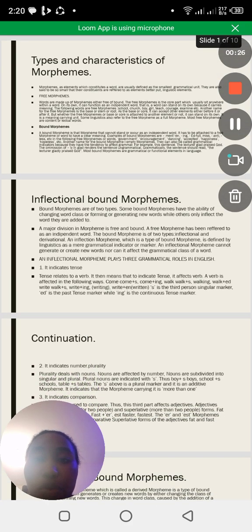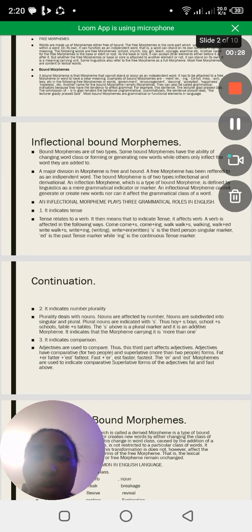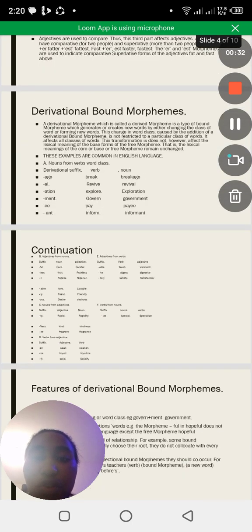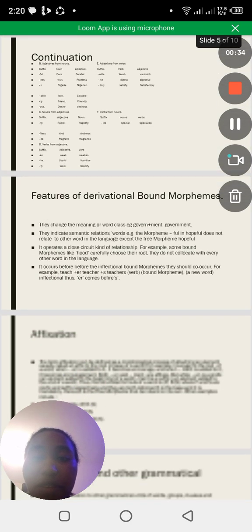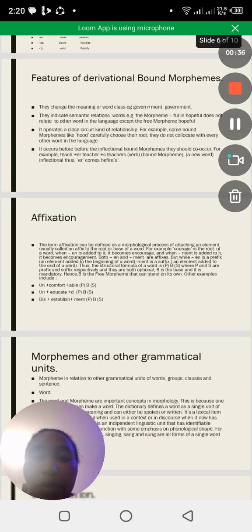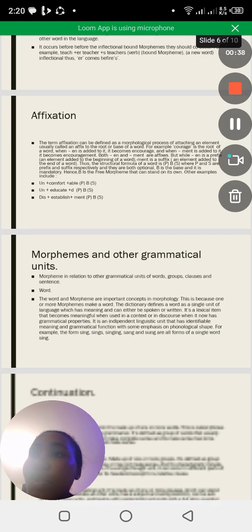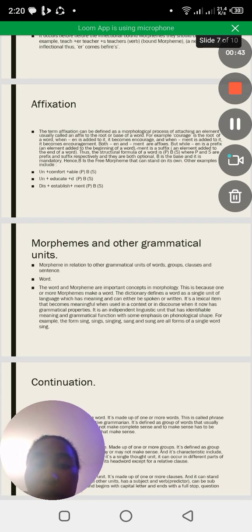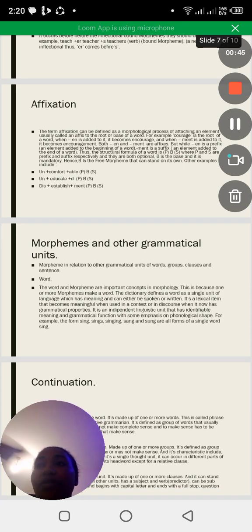We're going to look at inflectional bound morphemes as well as derivational bound morphemes. We are going to see the features of derivational bound morphemes. We are also going to look at affixation, and we are also going to look at morpheme and other grammatical